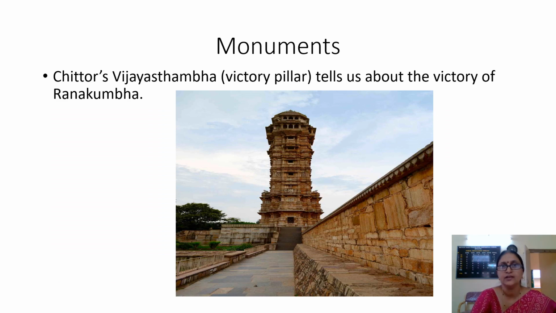In the same way, in Chittor in Rajasthan, there is a Vijayasthamba, the victory pillar. It tells us about the victory of Rana Kumbha. He was a Rajput ruler. He had defeated some other ruler, and after defeating that ruler, he constructed a huge victory pillar. So this tells us about the victory of Rana Kumbha.